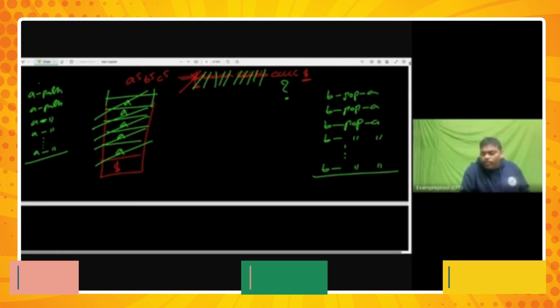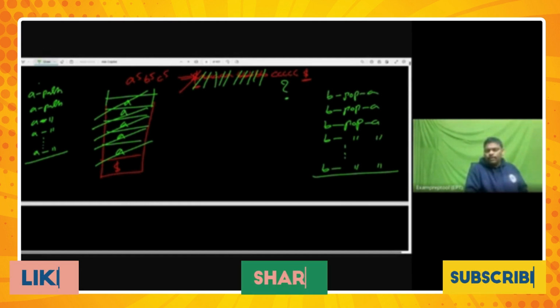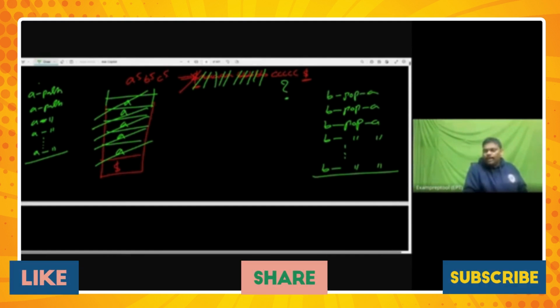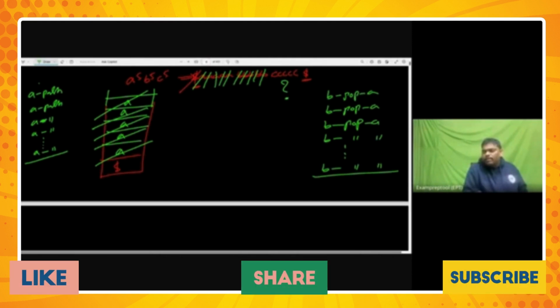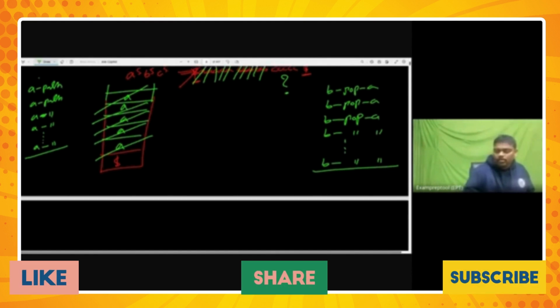You have to compare all 3 people or not? A is equal to B is equal to C. You are not bothered about C. You didn't even see C. There are 3 people. A and B only compare, C is left out. Then how is it A power n, B power n, C power n? So C is left out. That is the reason. Remember, listen.